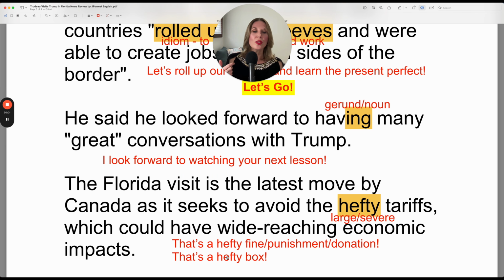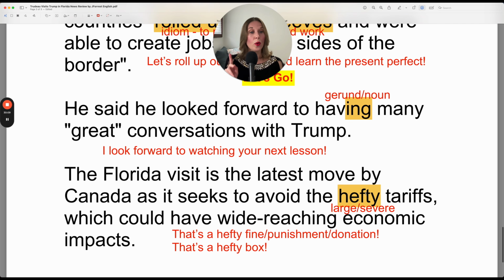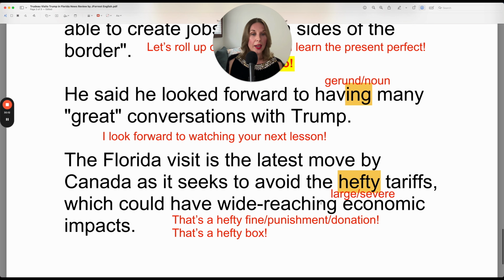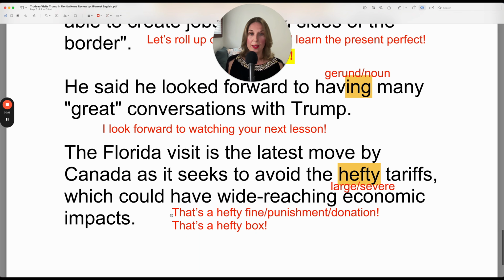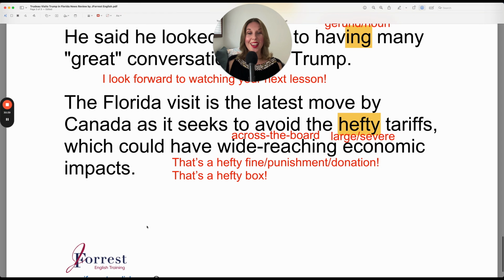Or you can also use this to mean large in terms of physical size. That's a hefty box as well. So Canada seeks to avoid the hefty tariffs, which could have wide-reaching economic impacts. You could also use the across the board economic impacts, but if you say that, it means that this tariff would impact every sector, every area of the economy in Canada. So I'm not sure if that's true, but you could technically say that. Could have across the board economic impacts. And that's the end of the article.